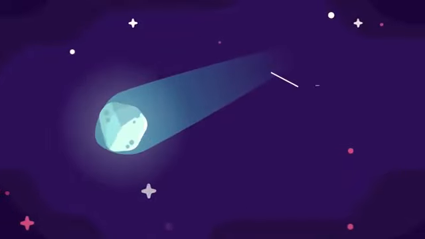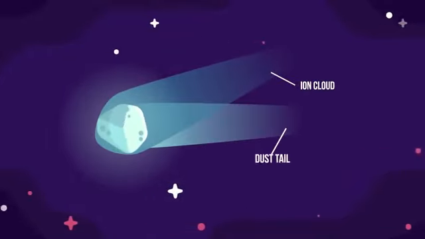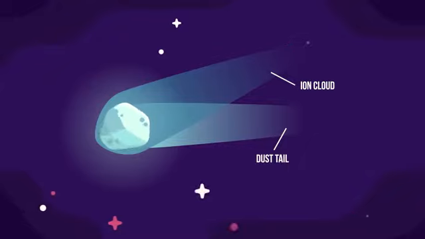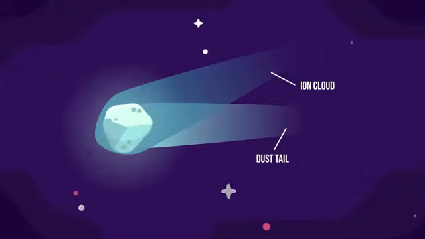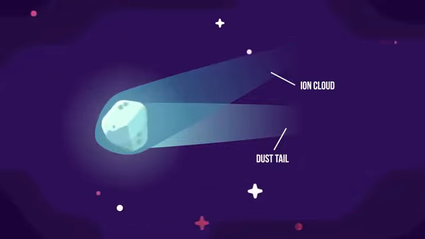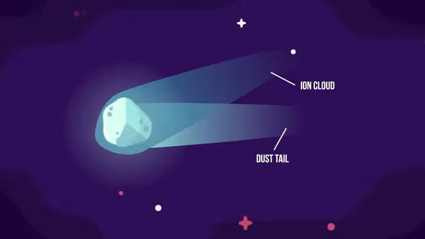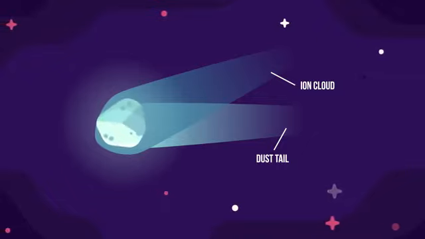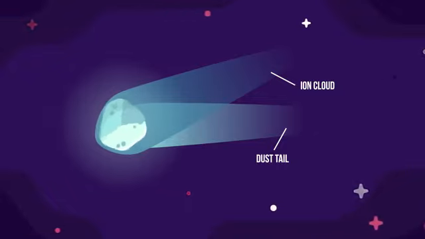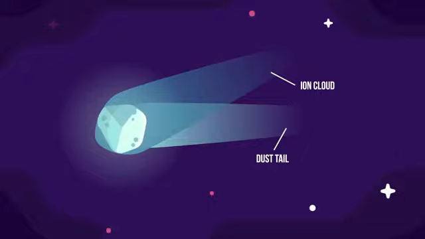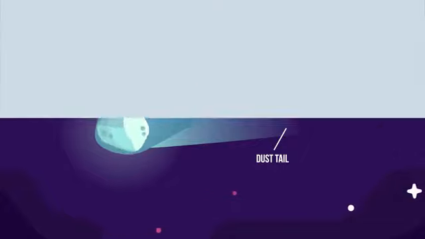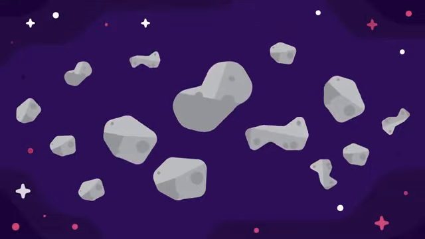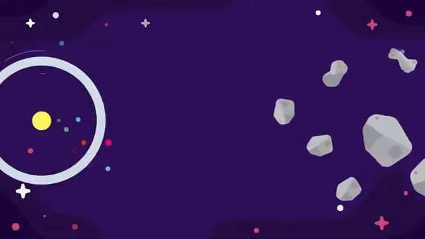Two tails form as well, the ion tail and the dust tail. The dust tail is made from the dust forming around the nucleus. It is being pushed by solar radiation from the Sun, following the orbit of the comet. The ion tail is generally blue, made of ionized gas and points directly away from the solar winds coming from the Sun.